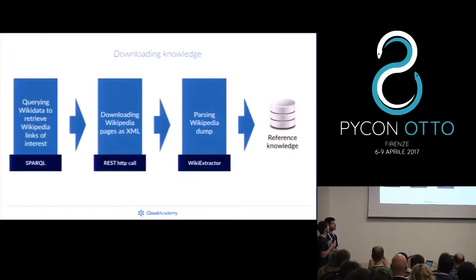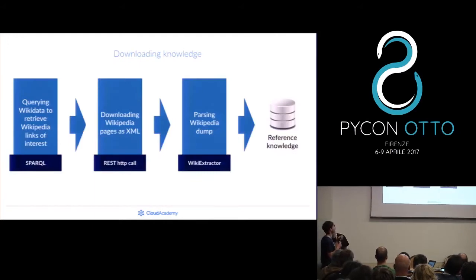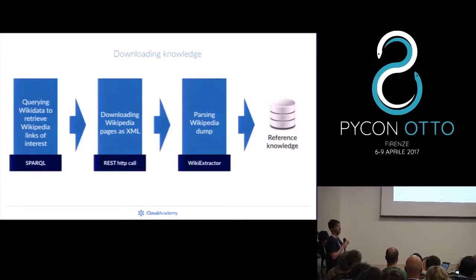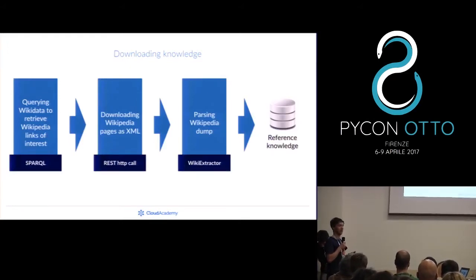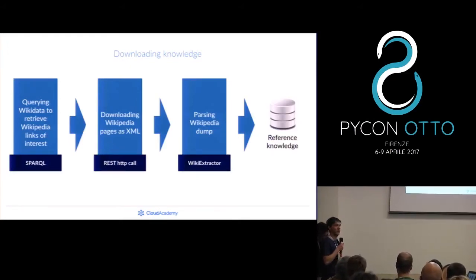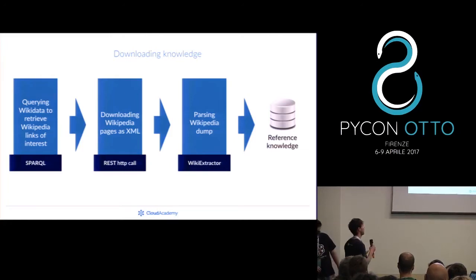game. And so the first step of our pipeline is using SPARQL to retrieve this information, and we use this to extract information about some TV series. Then we used a simple REST API to download data from Wikipedia, and we downloaded it as XML.